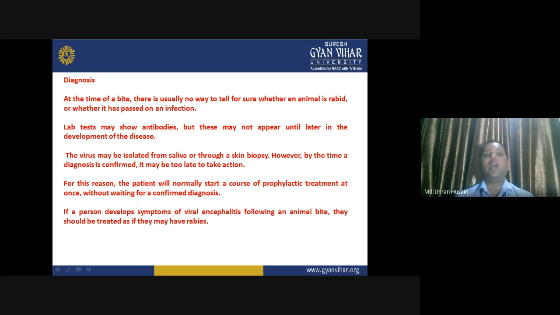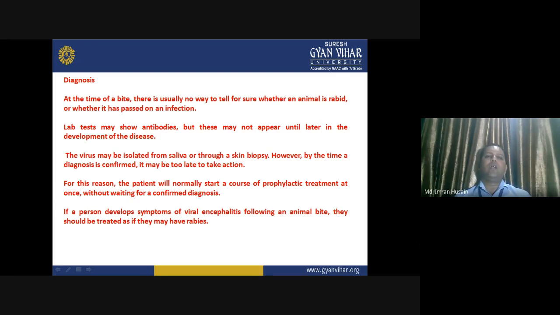Diagnosis. At the time of the bite, there is usually no way to tell for sure whether an animal is rabid, or whether it has passed on an infection. Lab tests may show antibodies, but these may not appear until late in the development of the rabies. So, if an animal has bitten you, you immediately go and receive the vaccination. Okay, don't worry about all those symptoms or all those tests. You just go and have the vaccine.